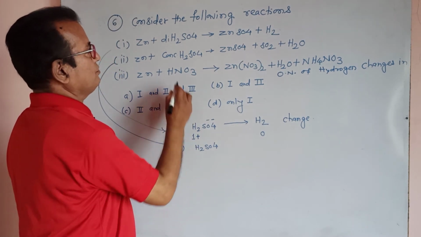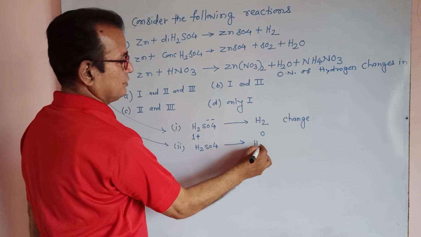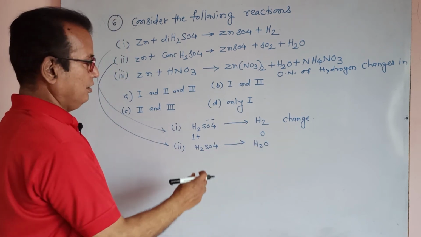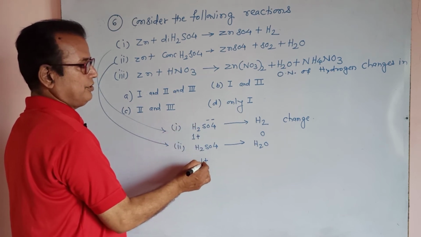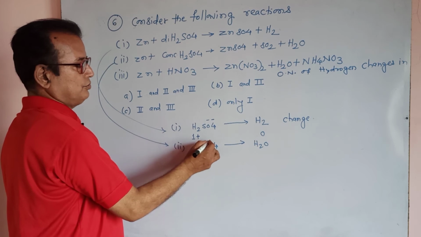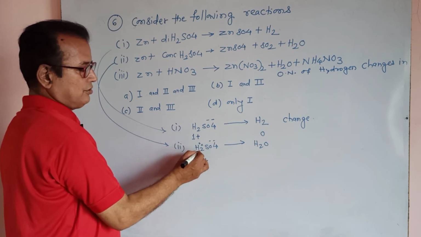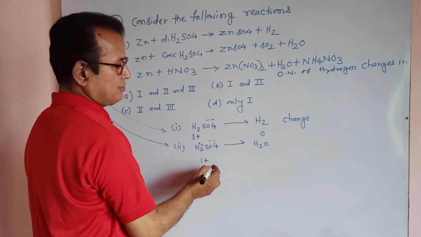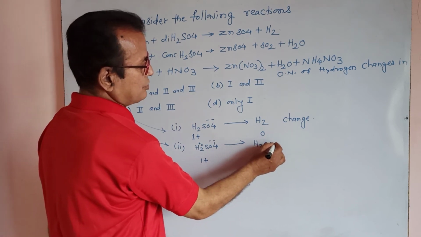In this, H2SO4 changes to H2O. We will take oxidation number here, it is 1 plus, like this it is 1 plus, because in H2SO4 two negative charges of SO4 minus minus and two positive charges of hydrogen, means oxidation number of hydrogen in H2SO4 is +1. What about this? Oxidation number of oxygen is -2.